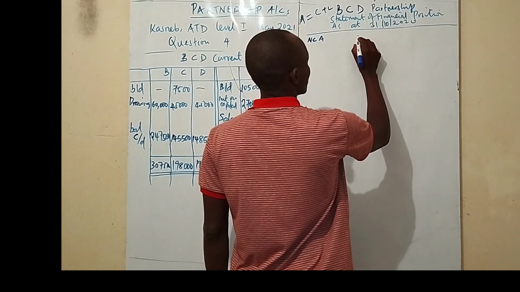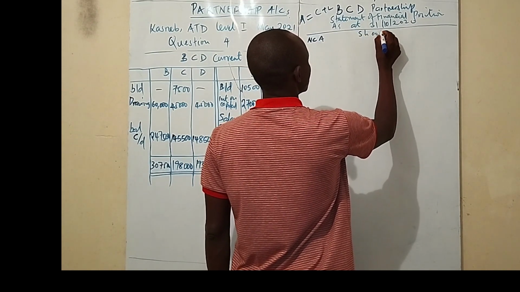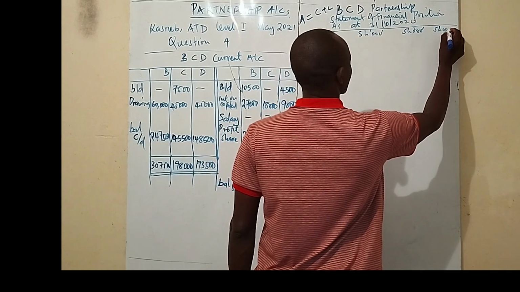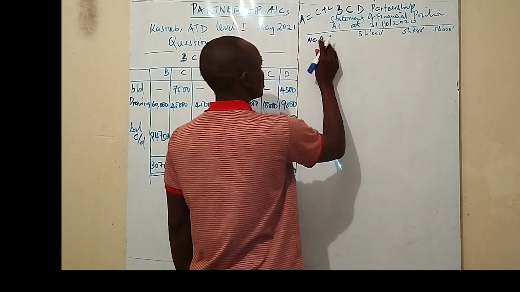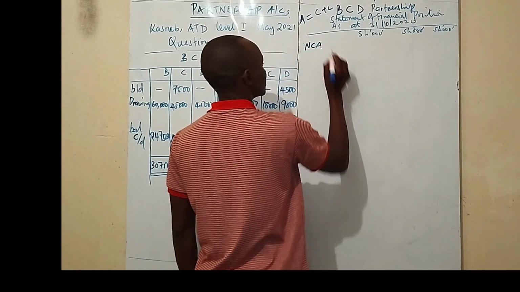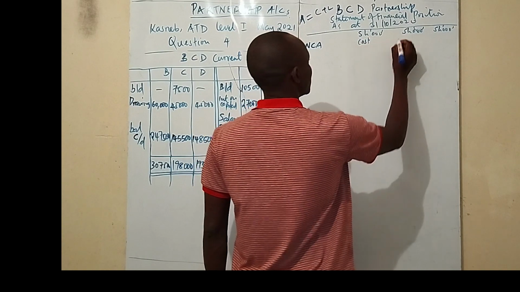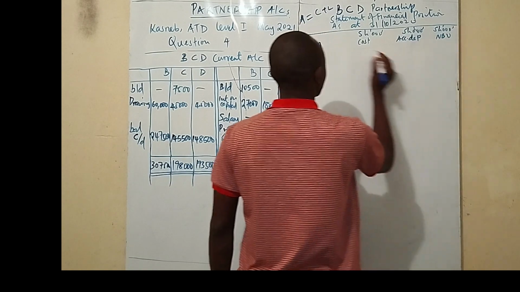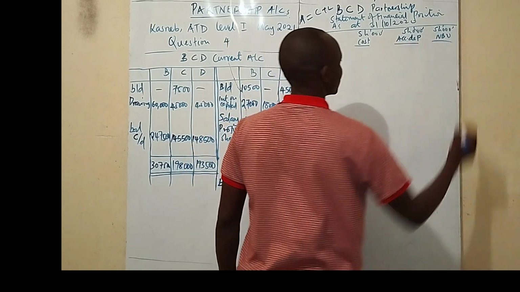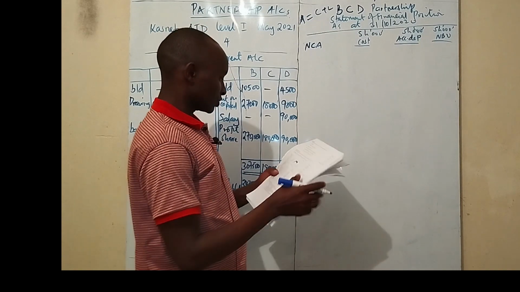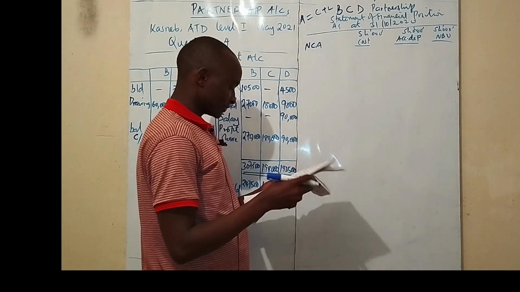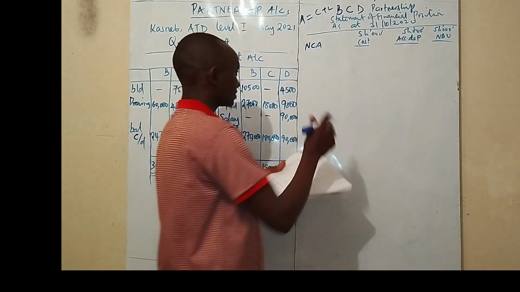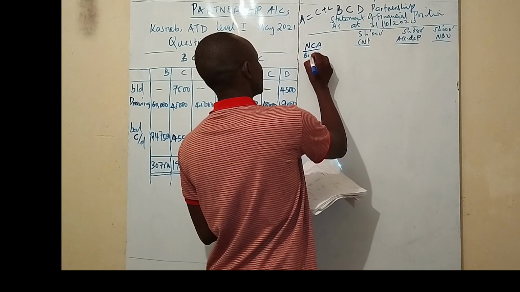Non-current assets, so we have our currency signs here, shillings in thousands, and then shillings in thousands, and shillings in thousands. But for the non-current assets, we must have costs, the accumulated depreciation, and the net book values. Right? That was the format. So the non-current assets in our case, we have the buildings.